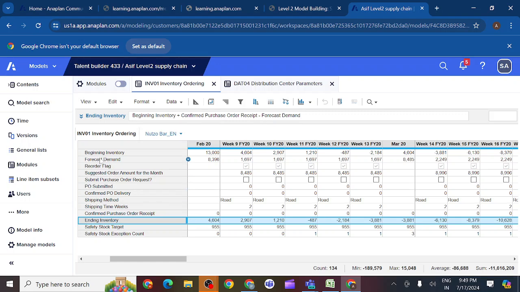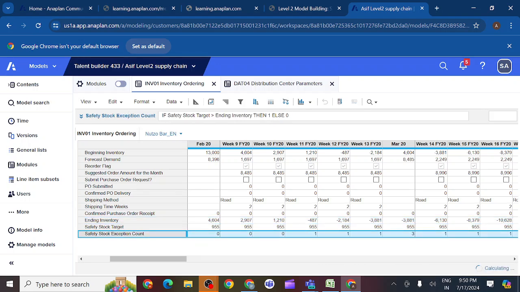Understanding this business process, what is beginning inventory, what is the forecast demand, this is known as the functional part. By understanding the functional side, I create the formula here, using the if then else condition. This is known as the technical part. Are you clear what is functional and what is technical here?